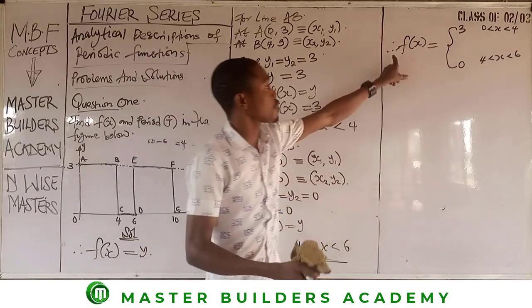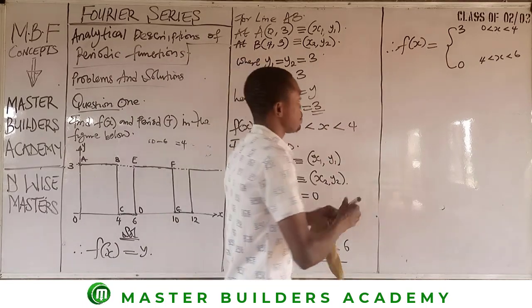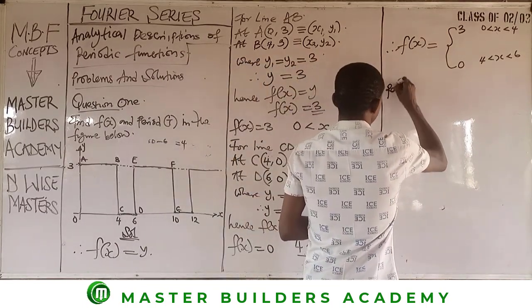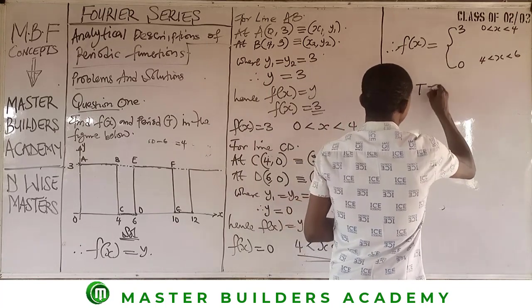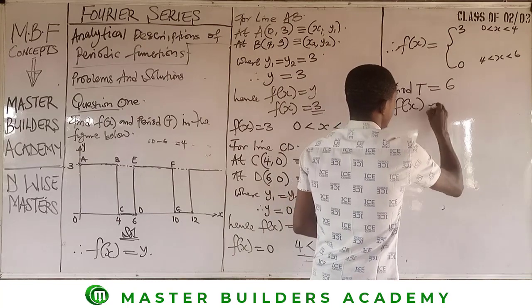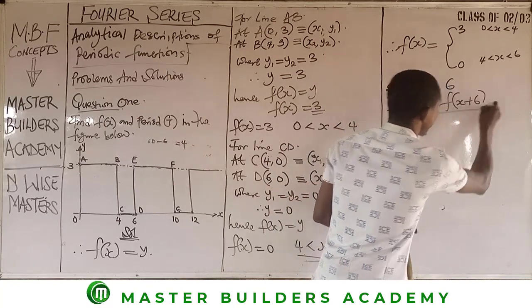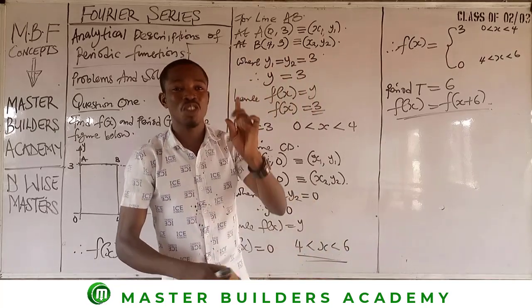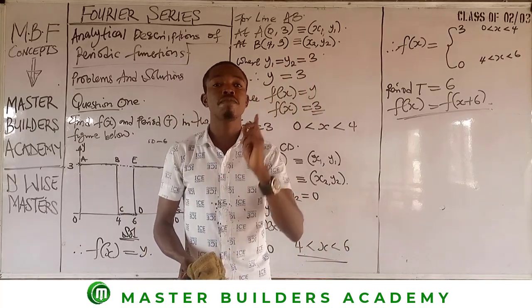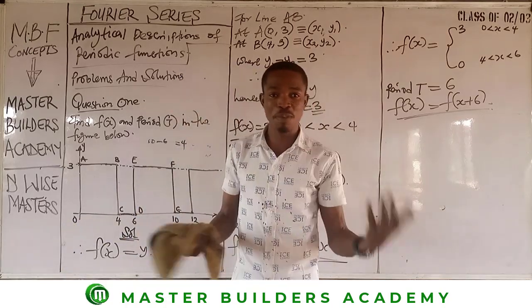So this is the function of f of x. So therefore the period phi is equal to 6. So you can say f of x is equal to f of x plus 6. This is the required solution to this very question. Simple as this. Guys, is this not simple?